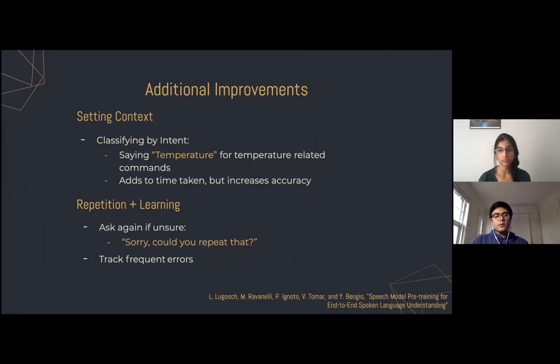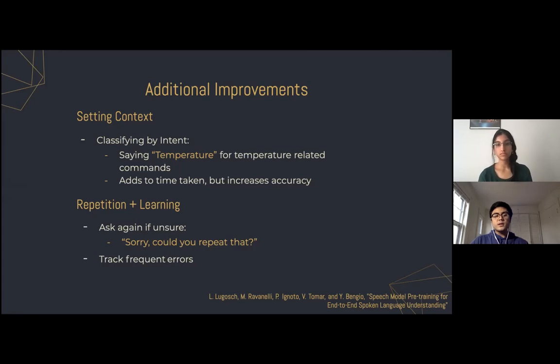And we think it would be a good idea that Alexa or speech recognition software would respond to some context, such as temperature, and then it would be followed by some temperature-related command. This would add time to the usage of the speech recognition software, but it will also drastically increase the accuracy.